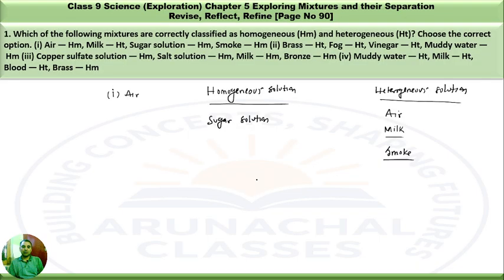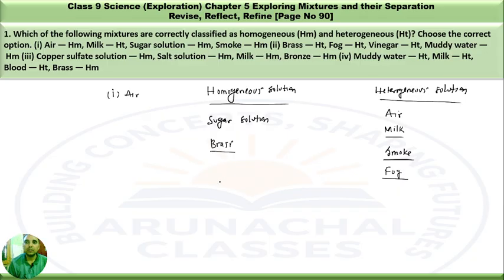Brass is homogeneous in nature. It is an alloy, and definitely brass is made up of two components, copper and zinc, but these two components are mixed together to form an alloy, and that alloy is homogeneous in nature. Then fog. Fog is somewhat heterogeneous in nature, and it is the water vapor particles present in the air.